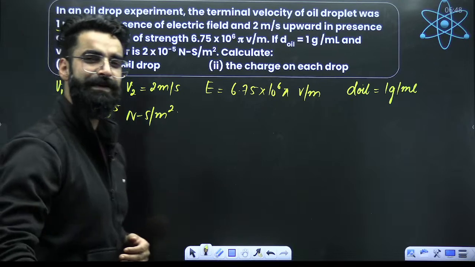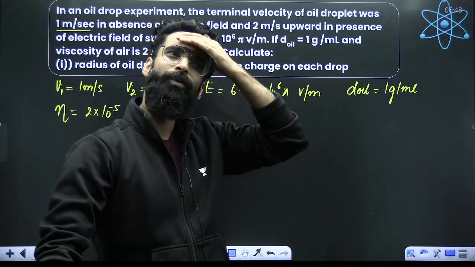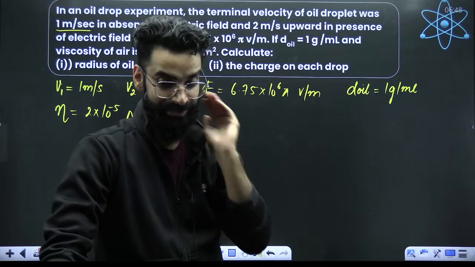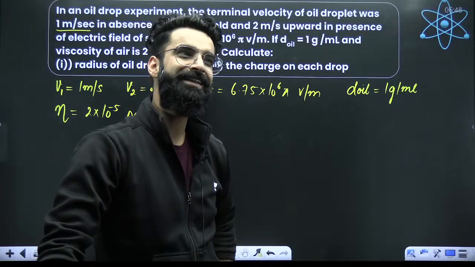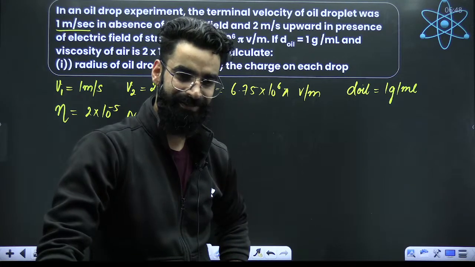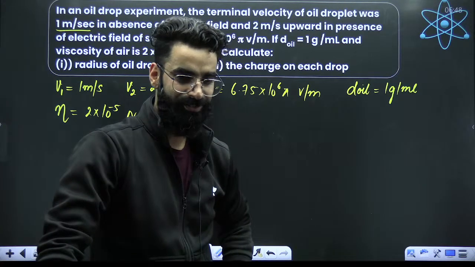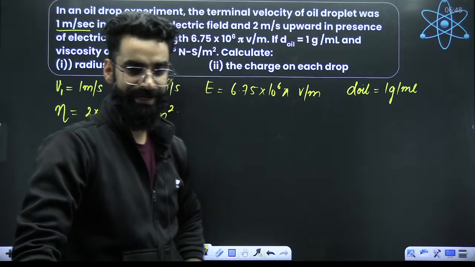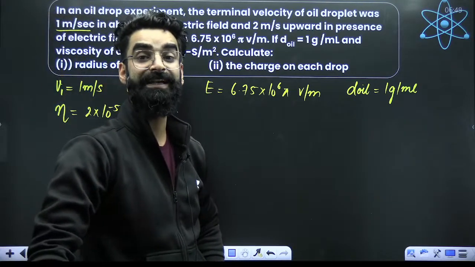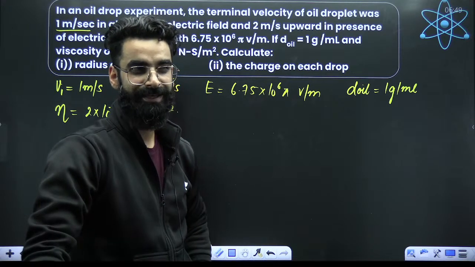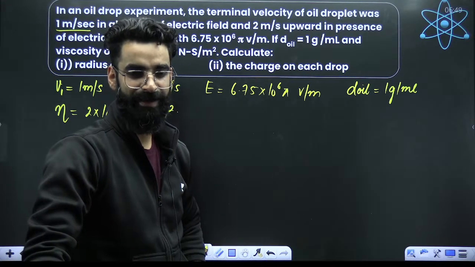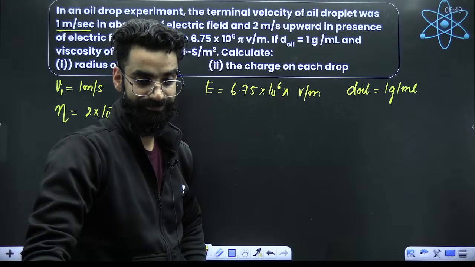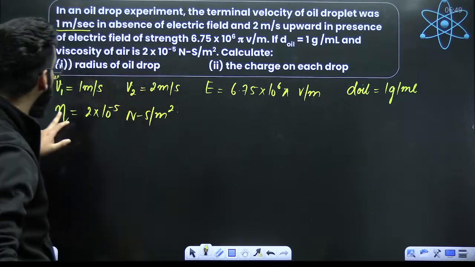Well, long back there was one question asked in NEET in physics. What are the dimensions of the coefficient of viscosity? Can you let me know in the chats? Long back, I think in 2014 or 13, something around that. What are the dimensions of the coefficient of viscosity? You can calculate it from the result. F is equal to 6 pi eta r v, right? I think it used to be M L minus 1 T minus 1, something around that. I think so. Anyways, have a look. So eta is given.